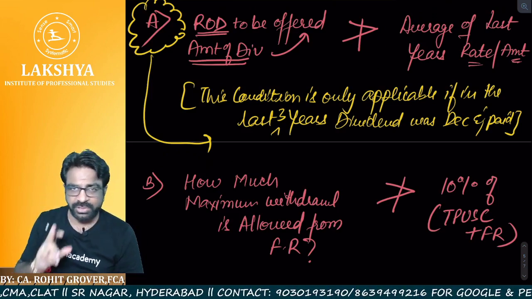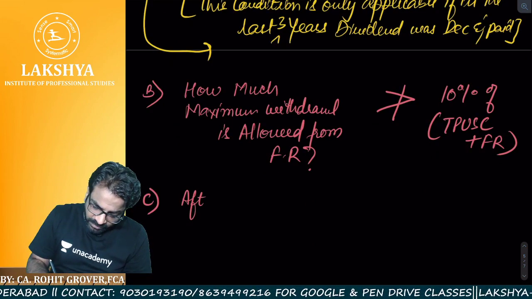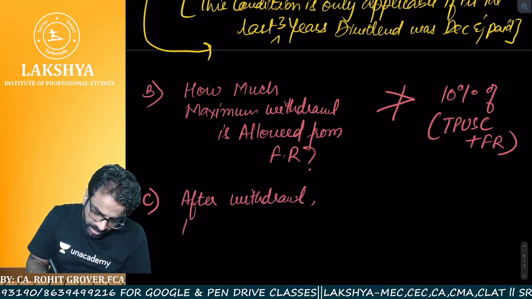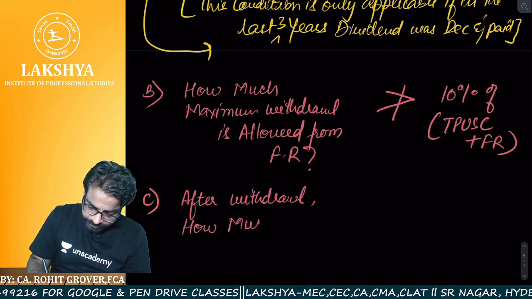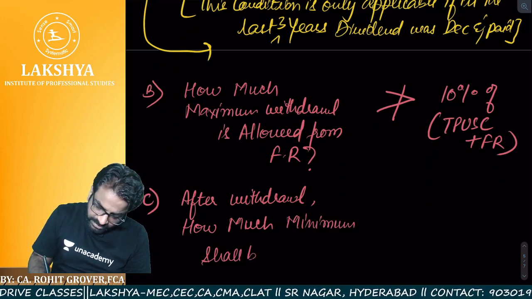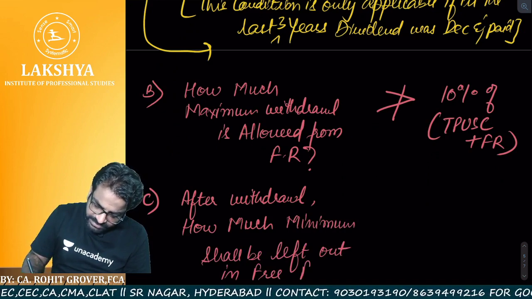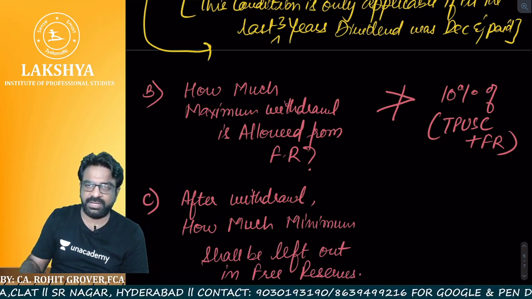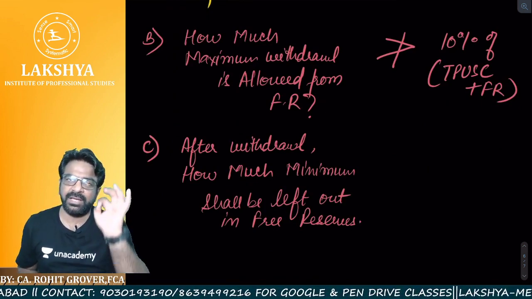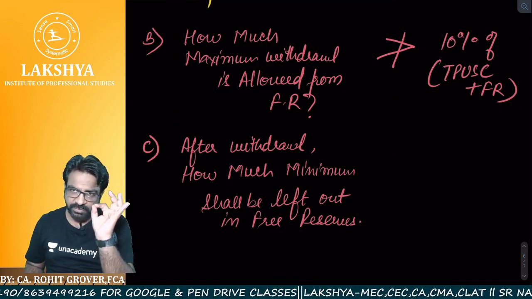We will do one practical question also to make you understand. Condition number 3. After withdrawal, how much minimum shall be left in free reserves? Withdrawal is done, but after the withdrawal the company is saying that a minimum of this much should be there in your free reserves. You can't use the full free reserves. Minimum this much you have to maintain in the free reserves.